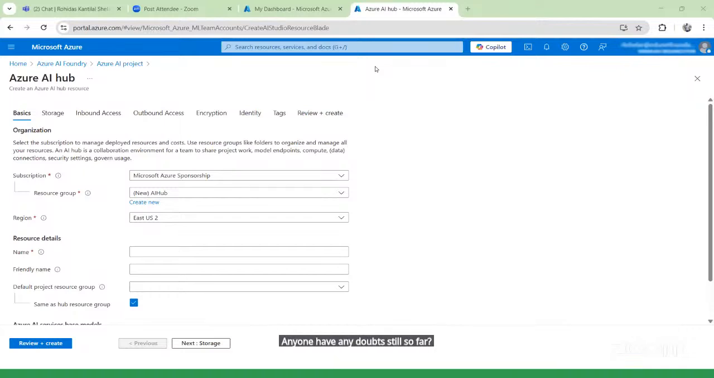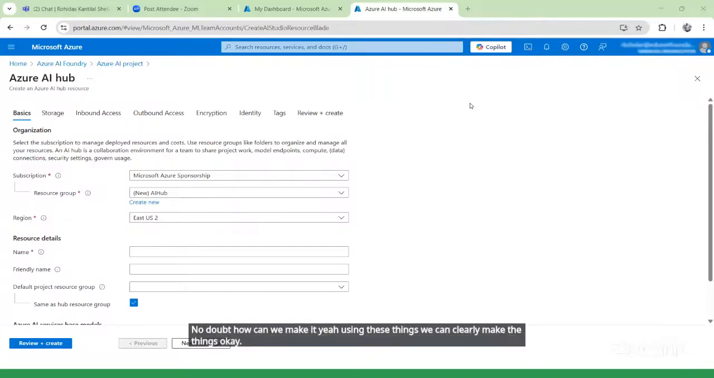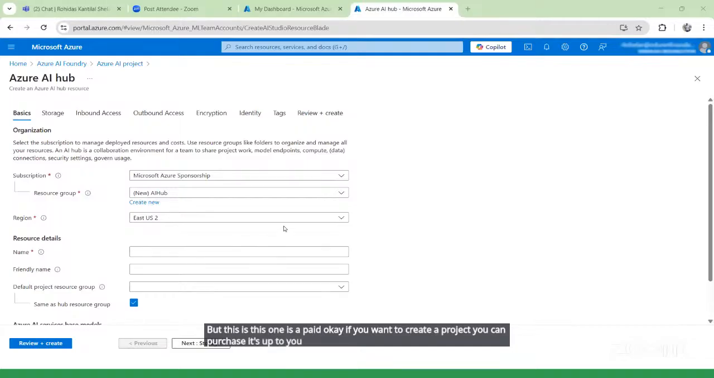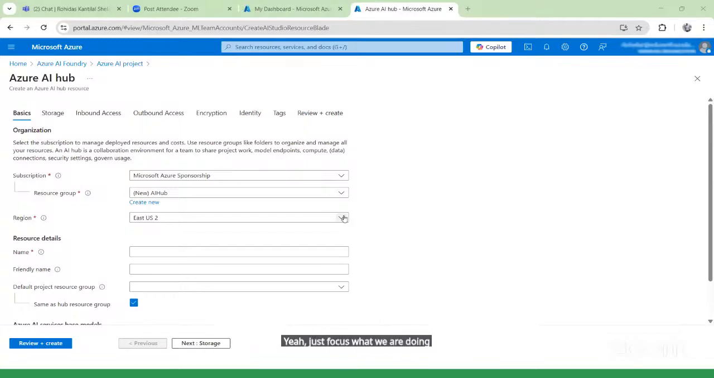No doubt. How can we make it? Using these things, we can clearly make it. But this one is paid. If you want to create a project, you can purchase. It's up to you. If you want to create projects on this, you can create projects using Python and so many other things also. Here just focus on what we are doing and how we can do the things.